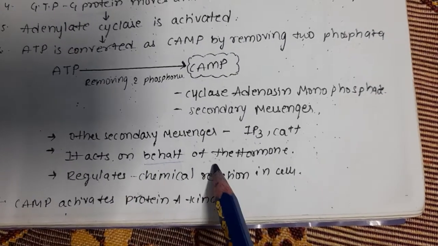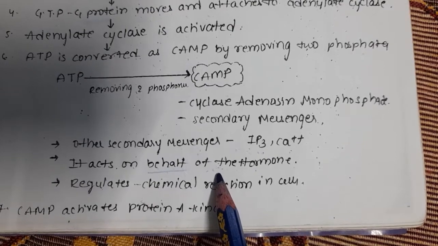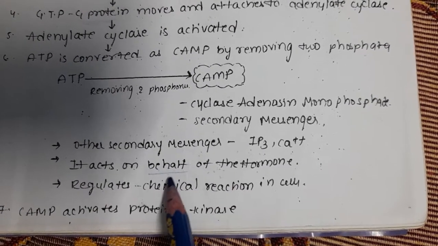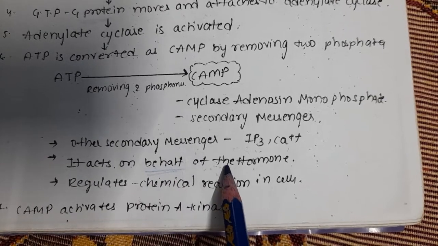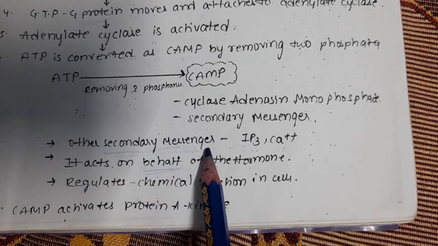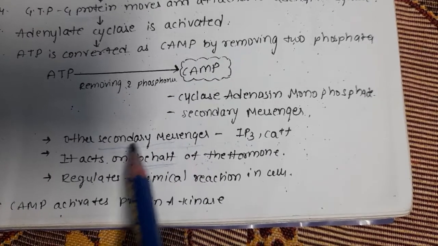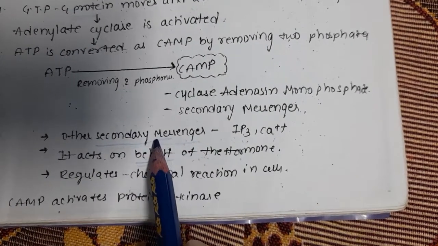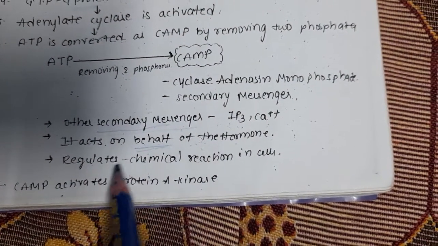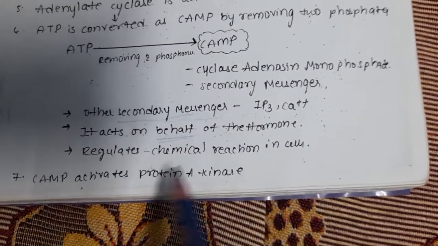Here also, as the hormone is not able to pass through the plasma membrane, who is carrying that message on its behalf? The second messenger. The hero is the first messenger, his wife is the second messenger. It regulates the chemical reactions in the cell.